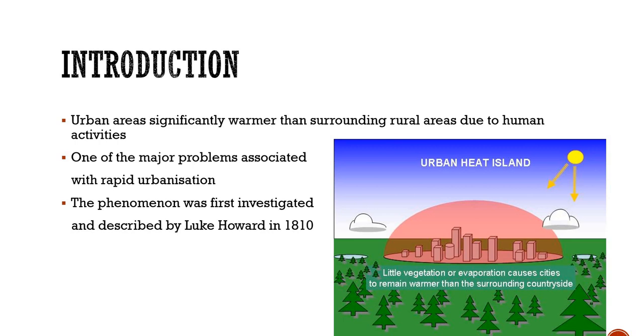Okay, so it's quite an old phenomena, and just keep these small pieces of information in mind, because sometimes it can come in as one statement in your multiple choice questions in general studies. It can just say that this phenomena was described by Luke Howard in 1810, say for example. So you would be clear at that time. So are we clear on this slide, guys, that urban heat island is a phenomena wherein urban areas are significantly warmer than the surrounding rural areas, and it is primarily due to human activities.